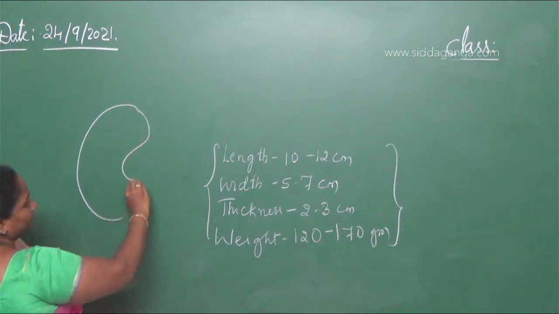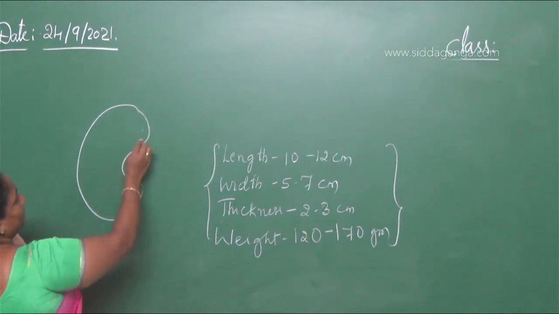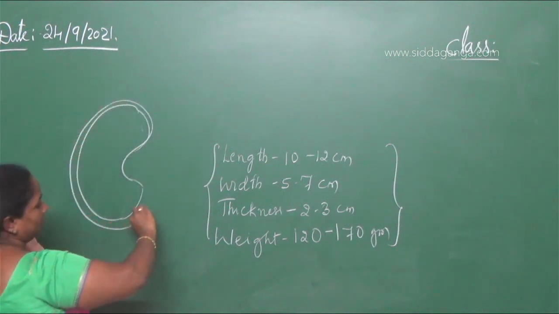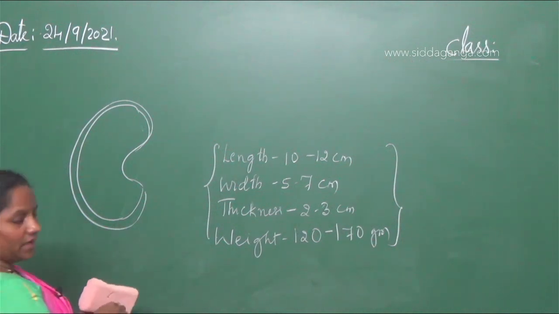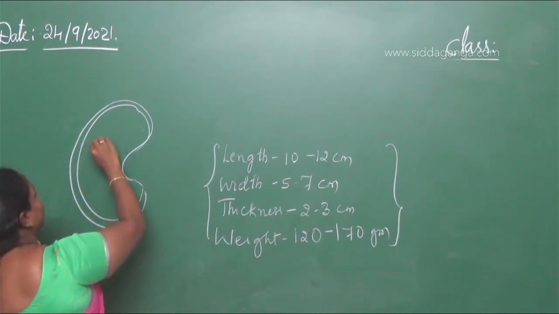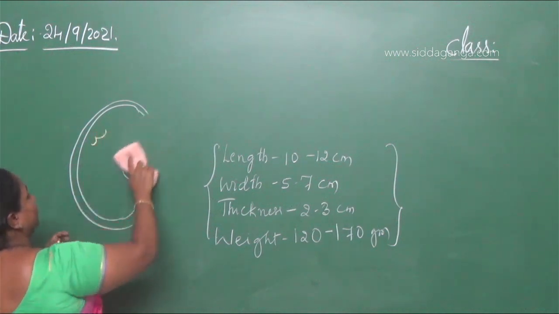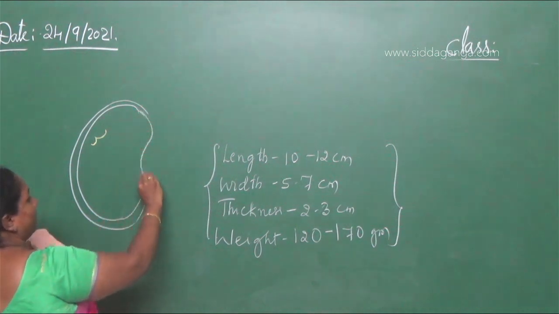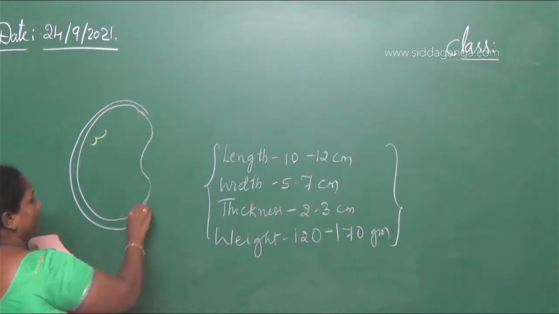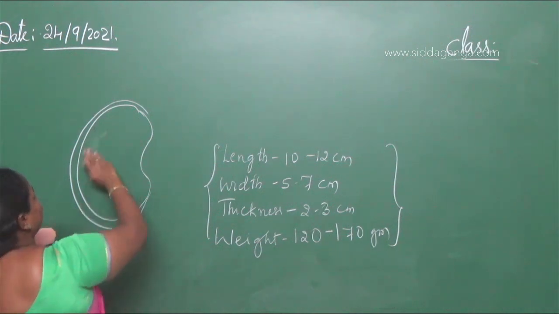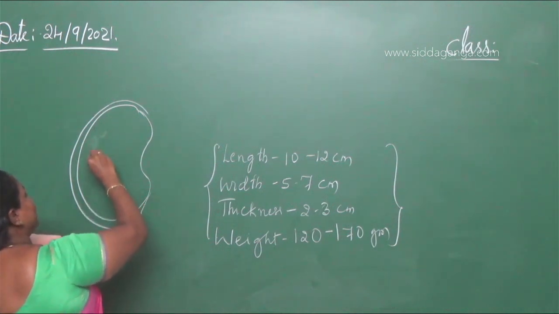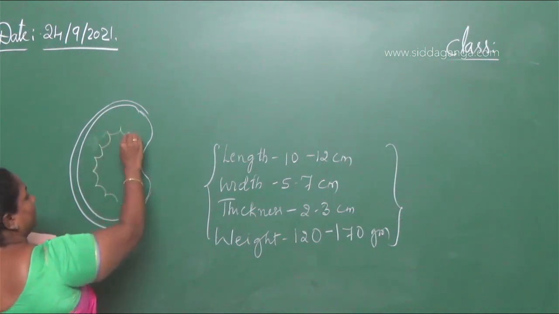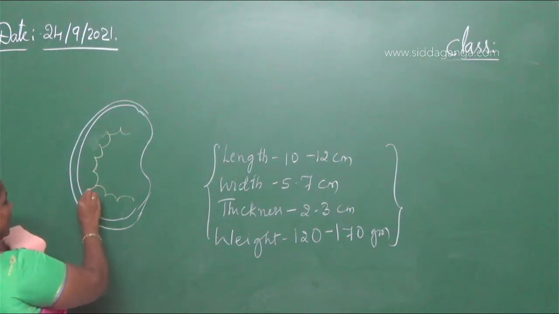Here we have the outer covering of the kidney, and inside the kidney we have these structures.